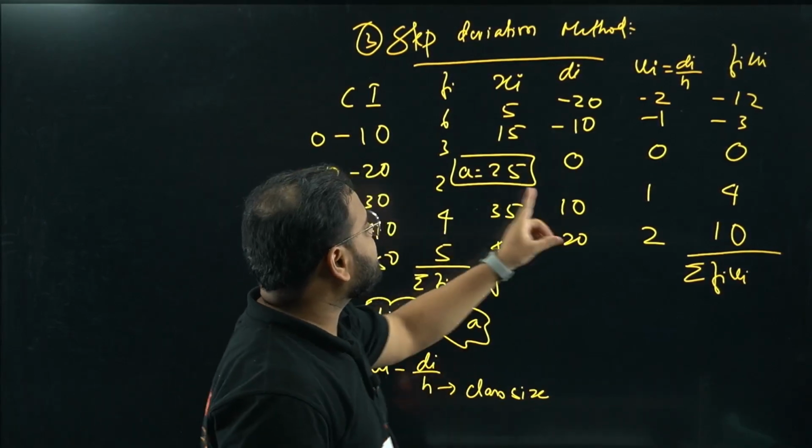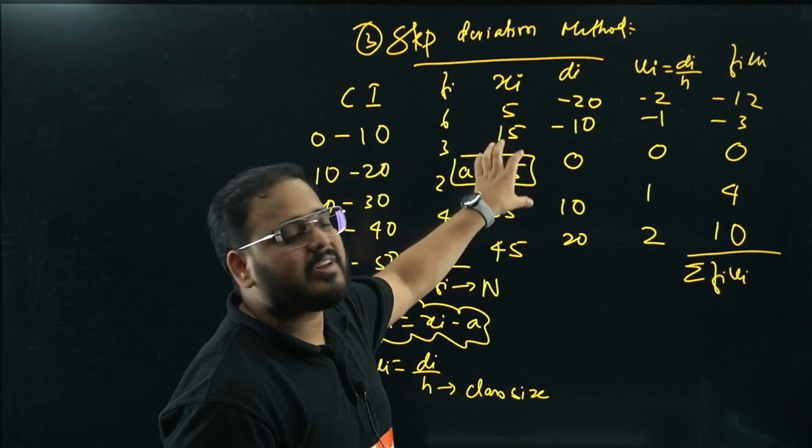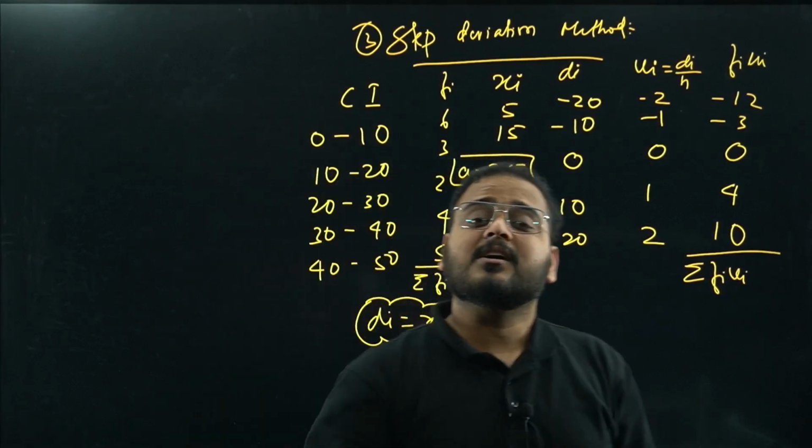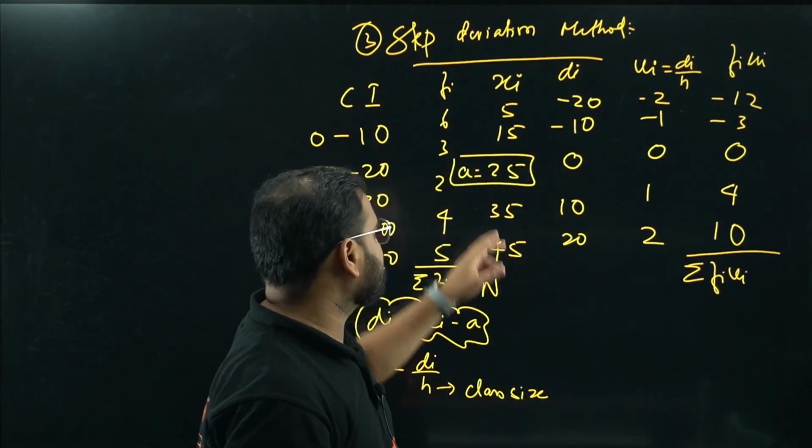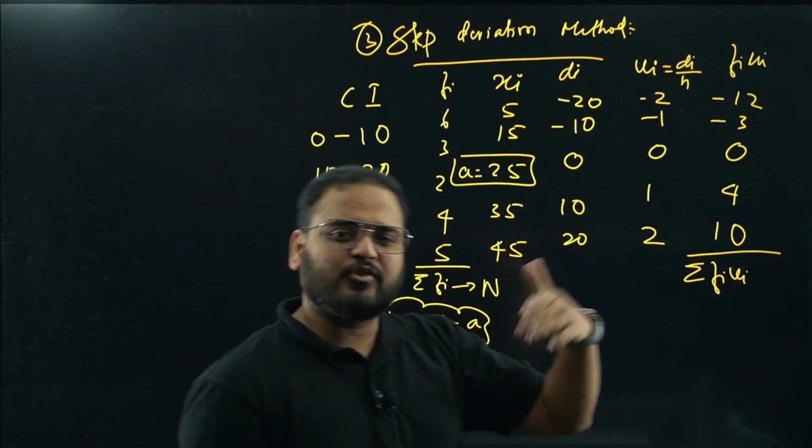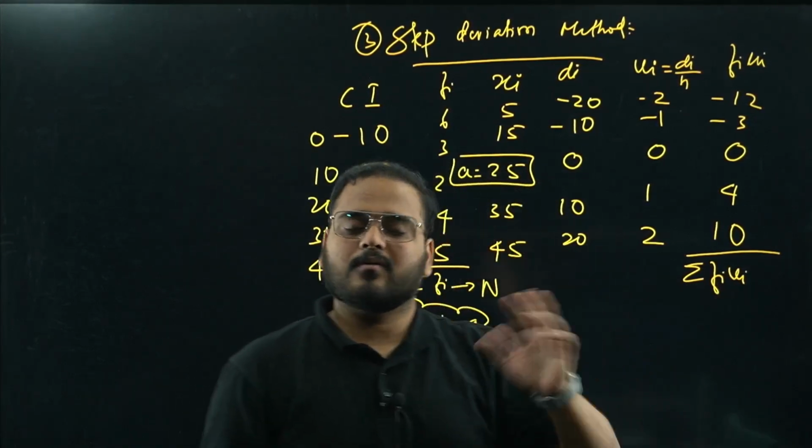How do we find di, sir? Xi minus a. What is a? Assumed mean, we take any central value. Sir, what happens if there is an even number of data? If you have 6, then what are you going to do? Take either 3 or 4. Both will give you the same result.